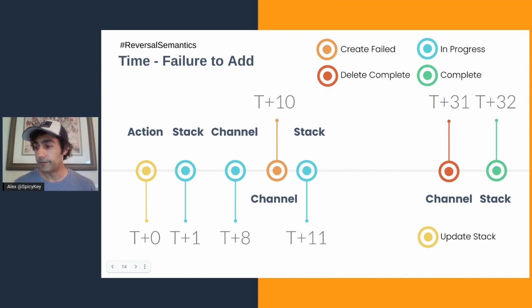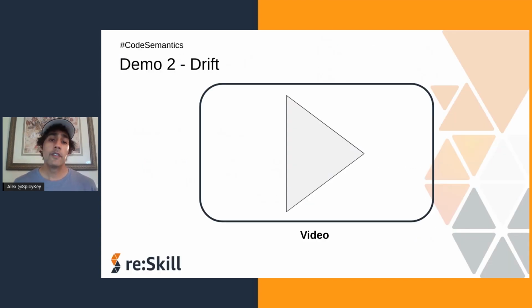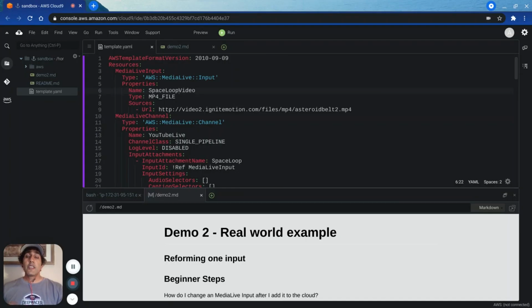All right, now let's go over a second demonstration where I'm going to show you how to update a stack, and we're going to talk about a concept called drift. This is the second demo for adding to the cloud, and we are going to reform the cloud after we added it. We are going to change the name of the one Media Live input in our CloudFormation stack, and we are going to do so with CloudFormation code.